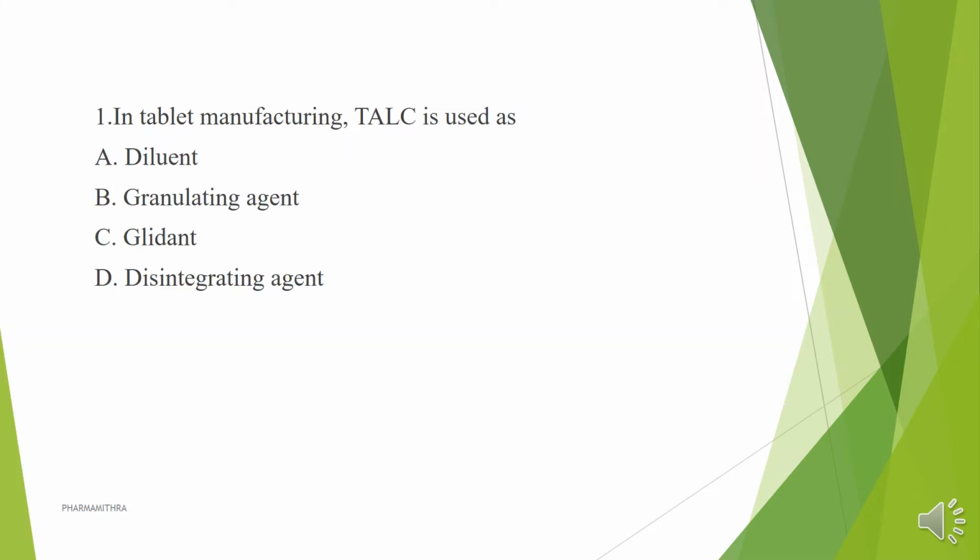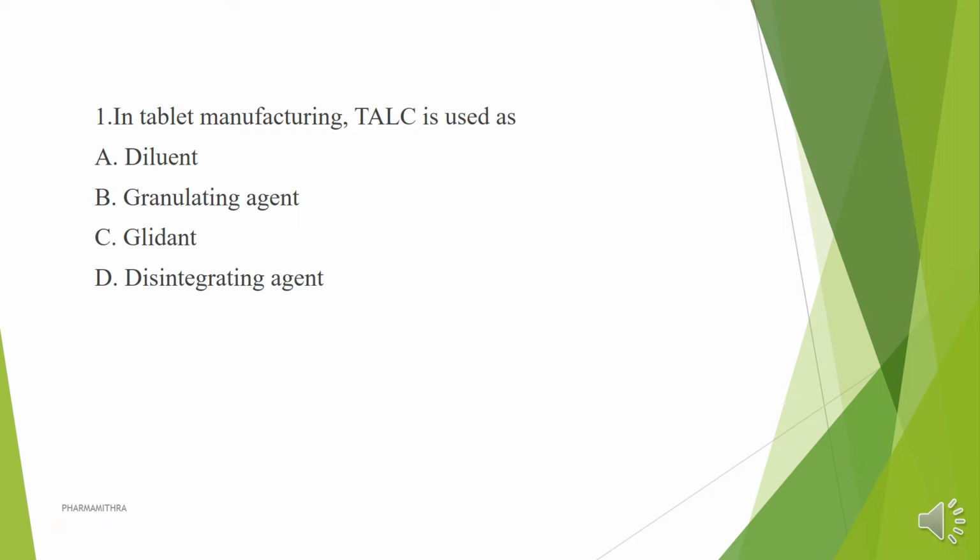So we can move to the first question. First question is about tablet manufacturing: talc is used as option A diluent, B granulating agent, C glidant, and D disintegrating agent. So you analyze this question and find out the importance of pharmaceutics in the competitive exam. This comes from the manufacturing part, especially from the tablet chapter. So we have to give importance to the subjects suited for the exam. Going through the options, we want to know what is a diluent, granulating agent, glidant, and disintegrating agent. Then only we can find out the correct answer.